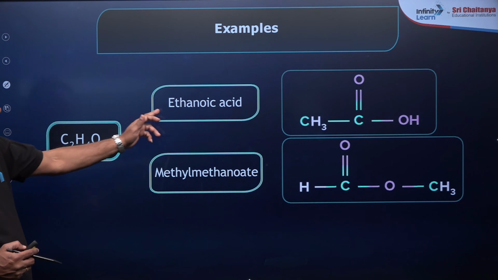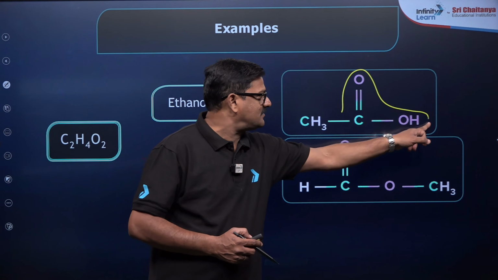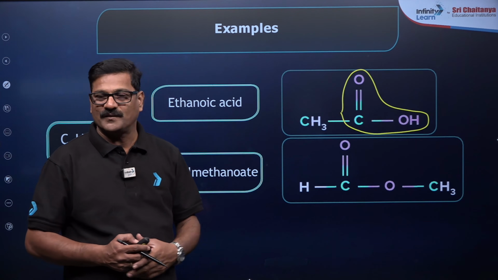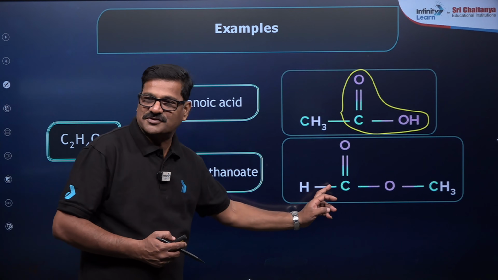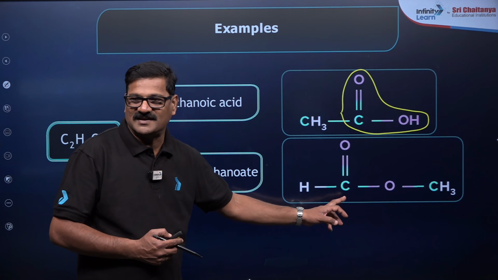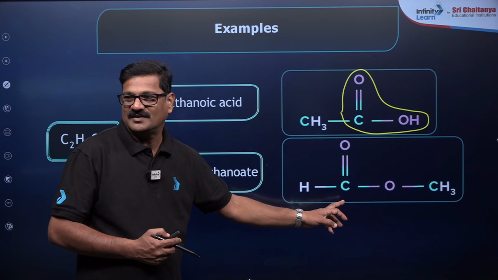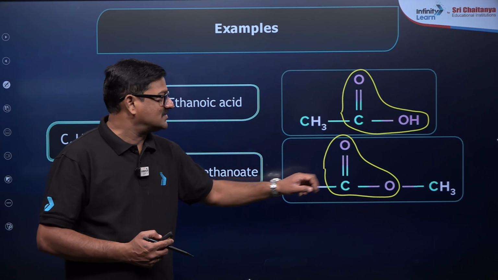And you can also see C2H4O2: ethanoic acid, where you see the carboxylic acid as the functional group, and methyl methanoate. What is the functional group here? Yes, it is going to be ester.